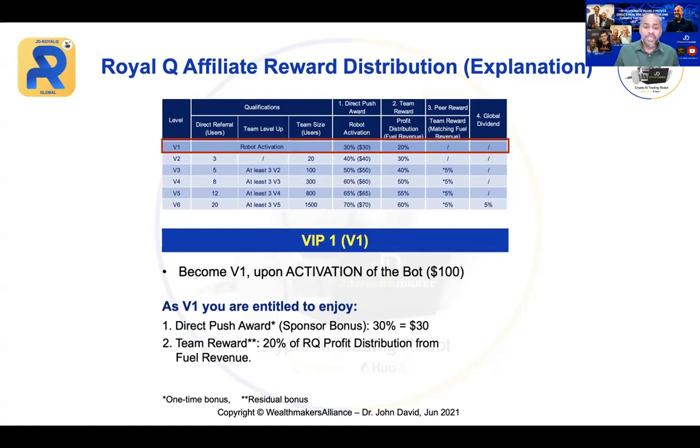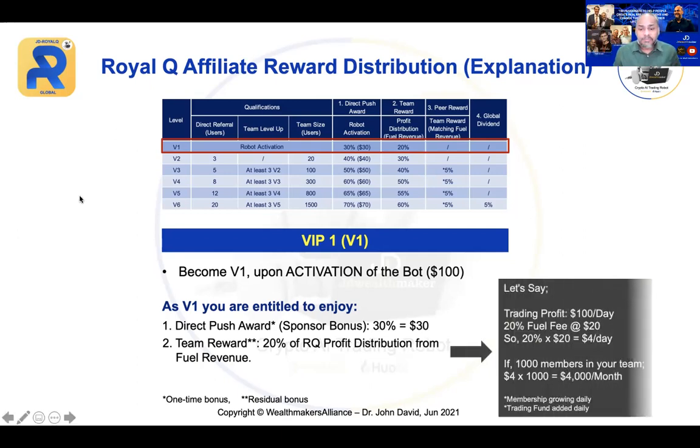And you are also entitled to enjoy team reward. Can you see that? That is 20% of RQ profit distribution from the fuel revenue. So from the 20% that the company took, another 20% from that fuel revenue, they share with all those who are trading under you. So the more people trading under you, the more you're going to earn a residual income from the profit distribution. But this comes from the fuel revenue of the company.